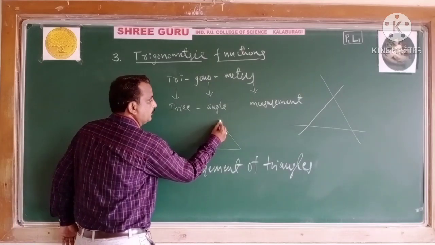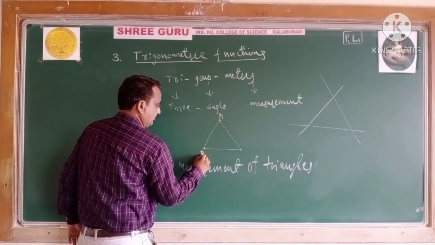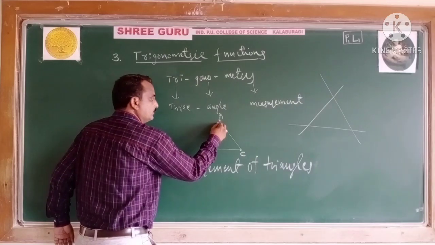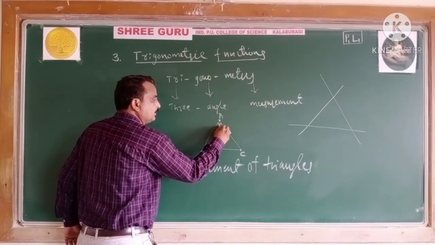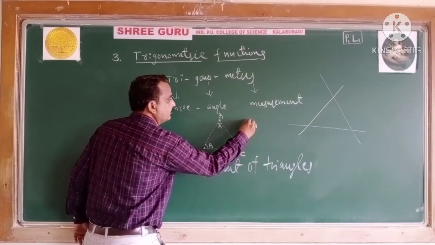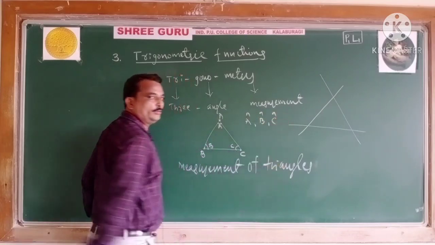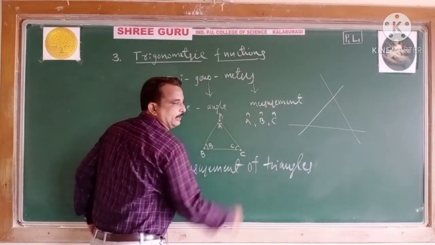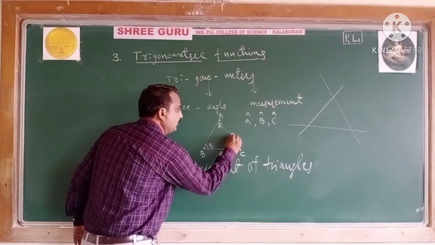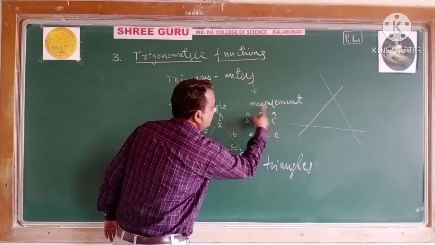A triangle consists of 6 elements, 3 angles and 3 sides. Angles are denoted by capital letters and sides are denoted by small letters. These are the 6 elements.